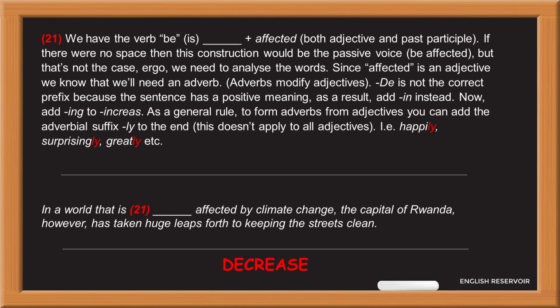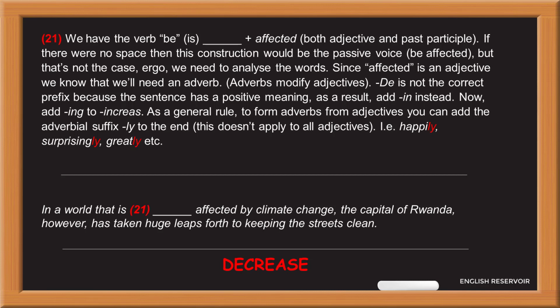21. We have the verb be, is, plus affected, both adjective and past participle. If there were no space, then this construction would be the passive voice, be affected, but that's not the case. Ergo, we need to analyze the words. Since affected is an adjective, we know we'll need an adverb. Adverbs modify adjectives.